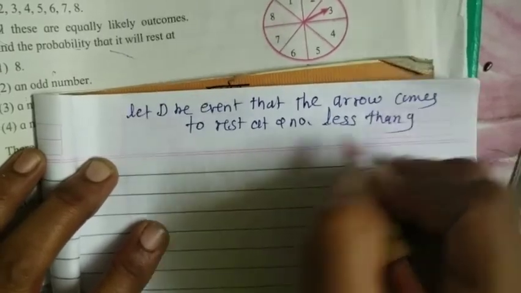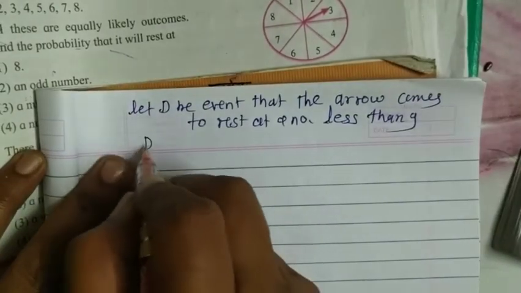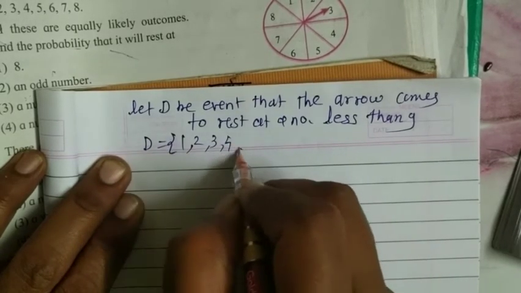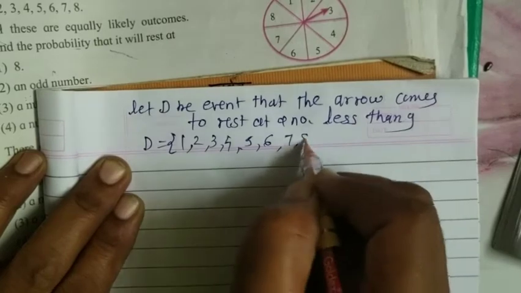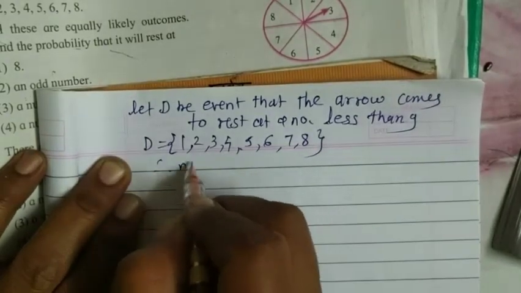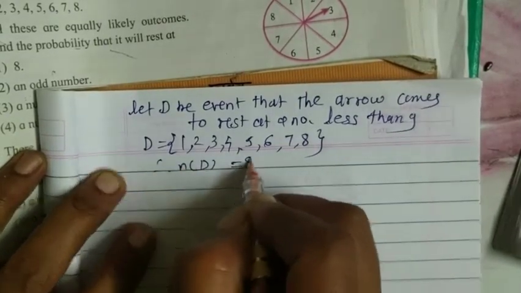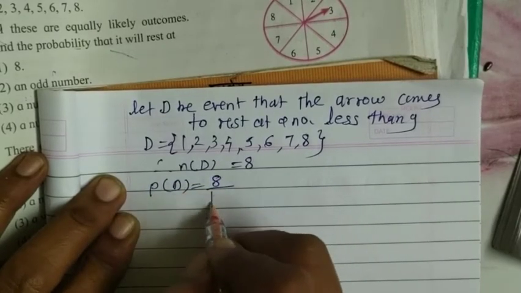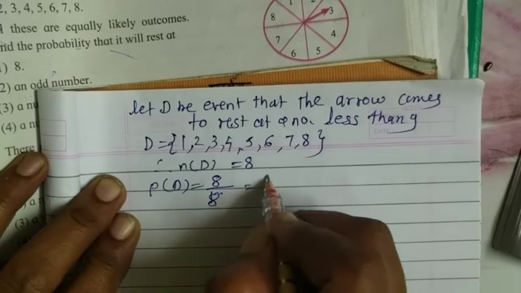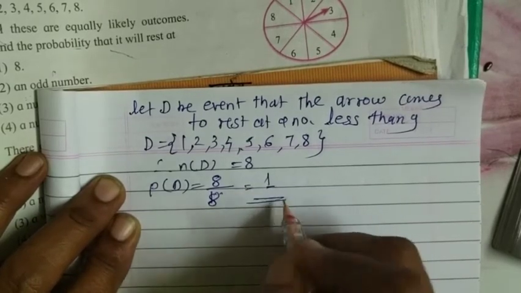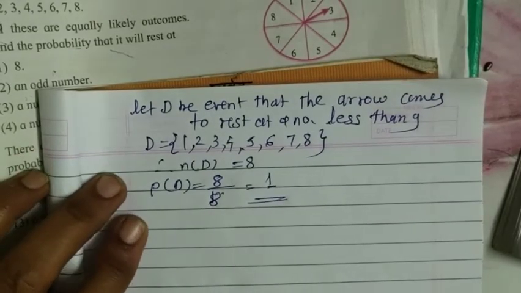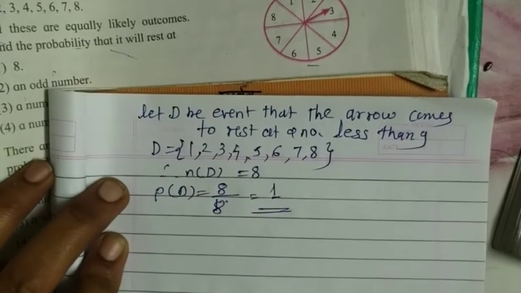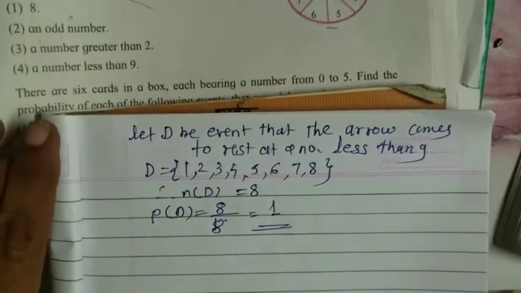Less than 9 means we have to write all sample points in this event: 1, 2, 3, 4, 5, 6, 7 and 8. Therefore, the number of D is equal to 8. Probability of D is equal to 8 upon 8, that is probability is 1, means 100% probability is there. Such type of event is called a certain event. That is for extra information.